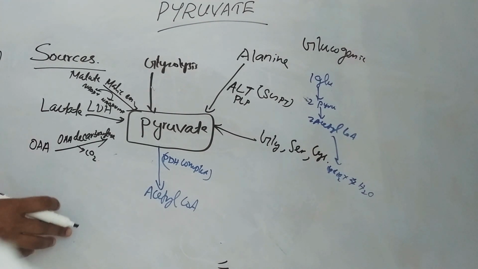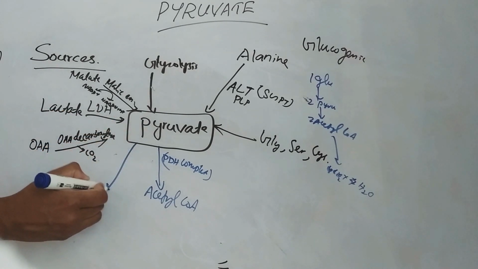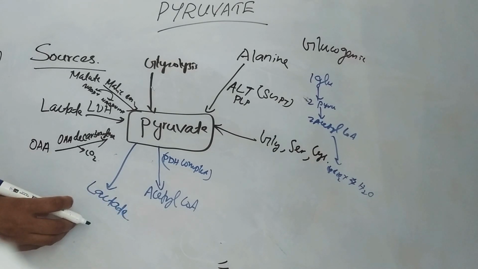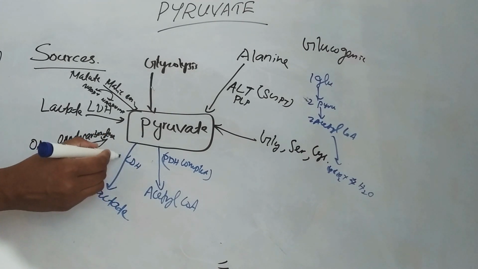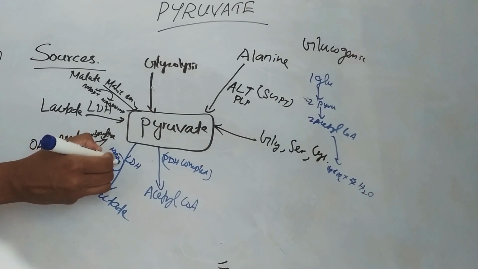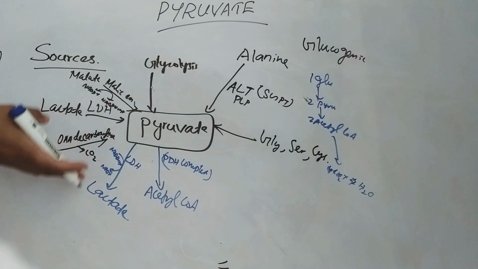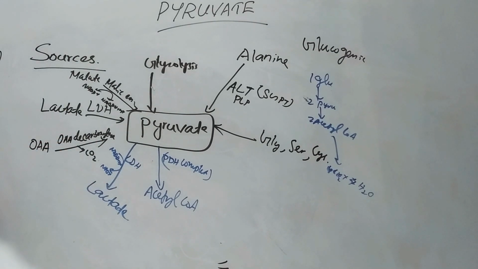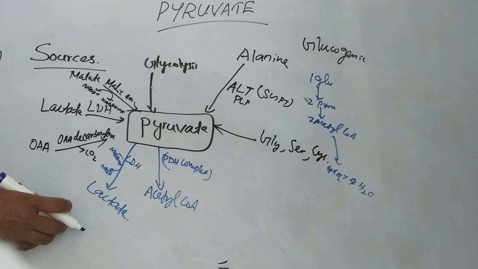Then in anaerobic condition, this pyruvate is converted to lactate. This is by the enzyme LDH, that is lactate dehydrogenase. Here NADH plus H plus is converted to NAD plus. As it is a reversible reaction, in presence of oxygen, this lactate can be oxidized back to pyruvate. That is the conversion of pyruvate to lactate.